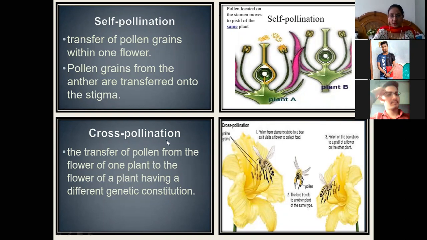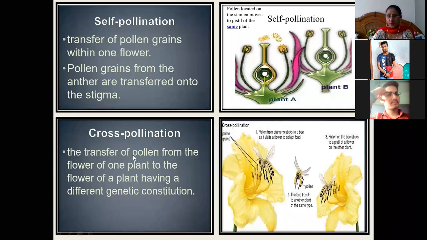Cross-pollination is the transfer of pollen grains from the flower of one plant to the flower of a plant having a different genetic constitution. Here you see two different flowers are involved. Pollen grains are transferred from one flower to another flower, so the genetic constitution of the two flowers is different.